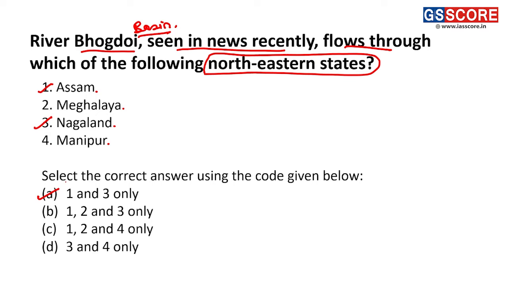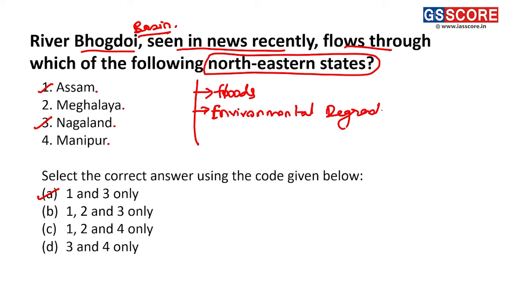The river was in the news because of various reasons. The first reason was the floods which have occurred in this part. The second thing is the environmental degradation which is occurring in this region. So this is making the river Bogdoi be in the news.